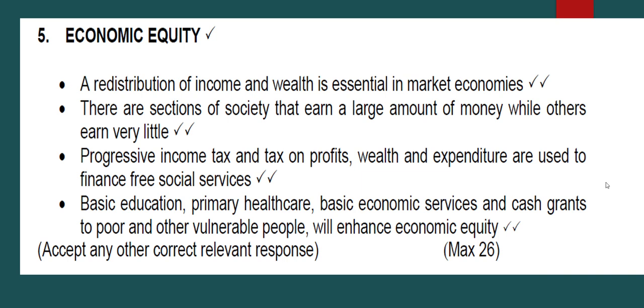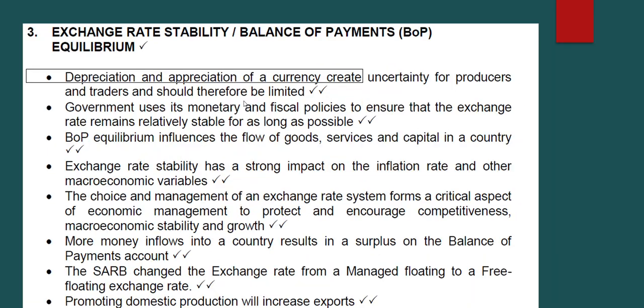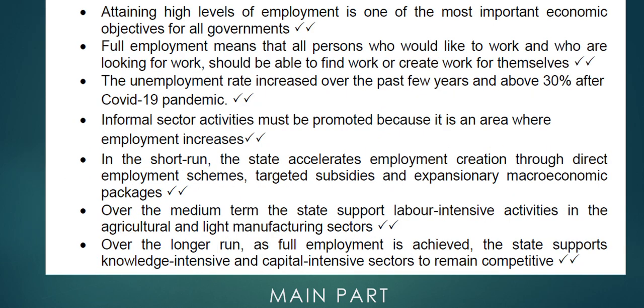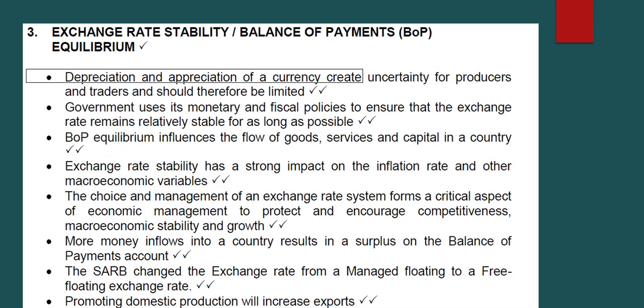These are the kinds of topics we are expected to address as a candidate in the main part. Now, let us summarize what we've looked at. We looked at economic growth: how can government ensure that economic growth is obtained, and what are the key indicators that show that economic growth is achieved in the economy? We looked at full employment: how government ensures full employment and how it is attained in South Africa. We discussed that in detail and also stated the things that are hindering full employment in South Africa.